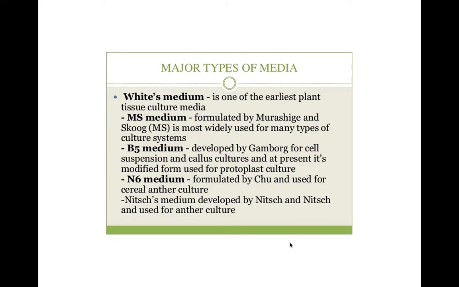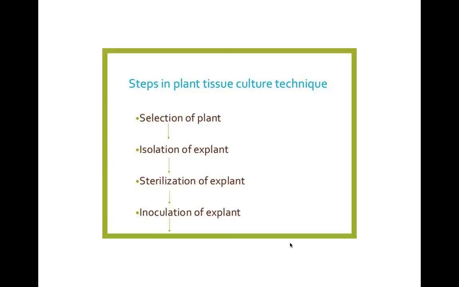N6 medium, formulated by Chu, is used for cereal anther culture to produce haploid plants. Nitsch and Nitsch medium, developed by Nitsch and Nitsch, is used for anther culture to produce again haploid plants. Now, I would like to explain the different steps in plant tissue culture techniques.